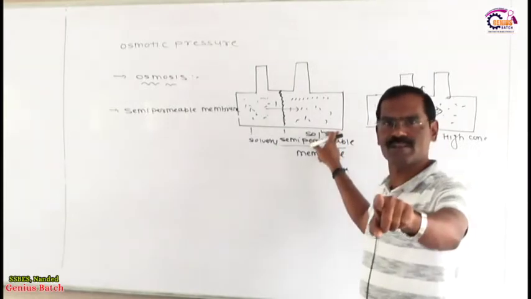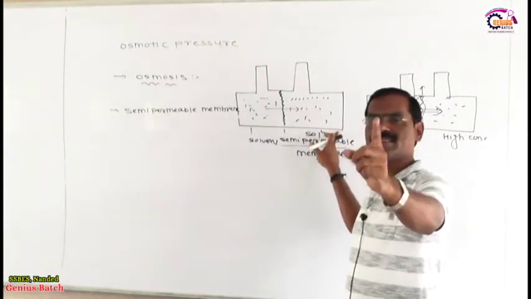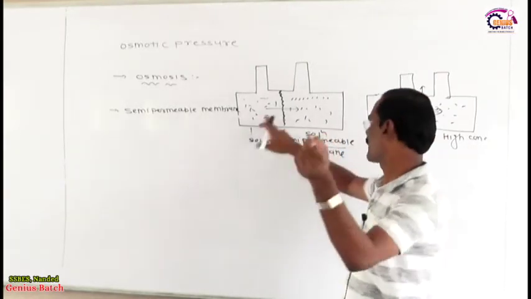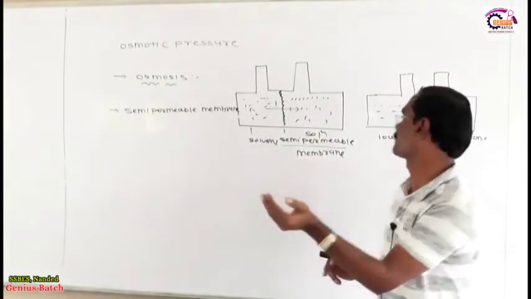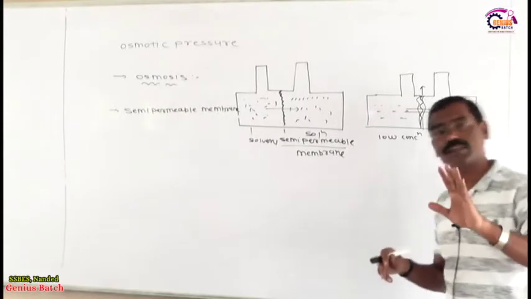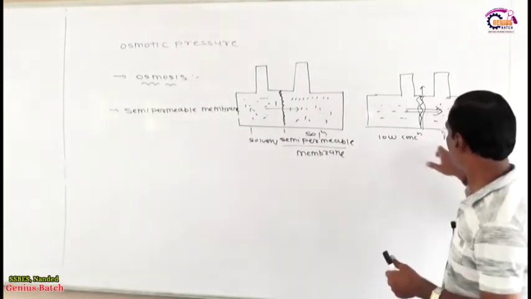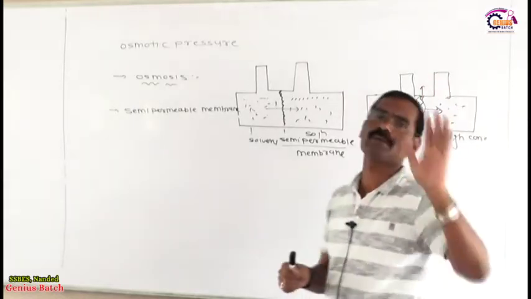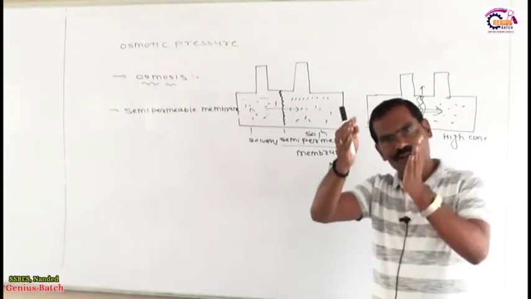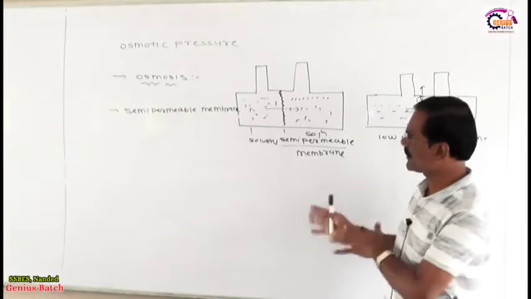Write down this definition in your notebook. The spontaneous and unidirectional flow of solvent molecules into the solution through a semi-permeable membrane, or the spontaneous and unidirectional flow of solvent molecules from low concentration to high concentration through a semi-permeable membrane. Is it okay? So this is the very simple definition of osmosis.